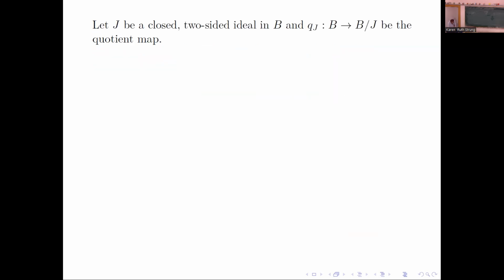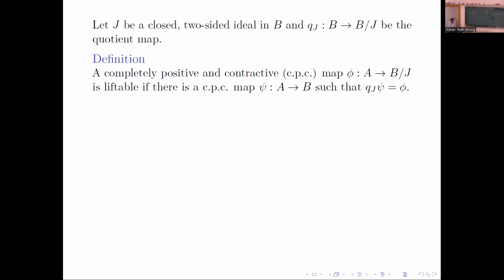So J will be fixed throughout the talk. It's a closed two-sided ideal in a C-star algebra B, and Q_J is the projection. A completely positive and contractive map phi from A to B mod J is called liftable if there is a CPC map psi from A to B, completely positive and contractive, such that when you go down, you get phi. We will be interested in a variation of this question: when is a CPC map liftable?